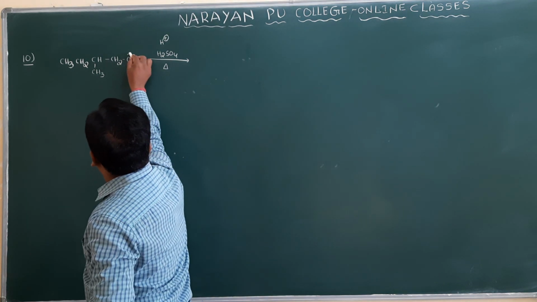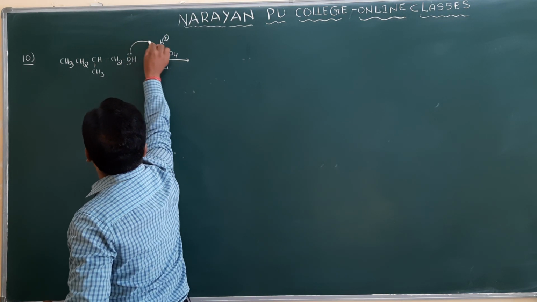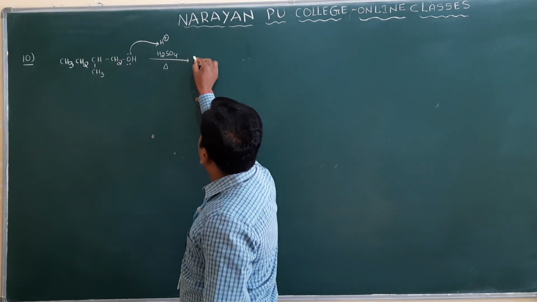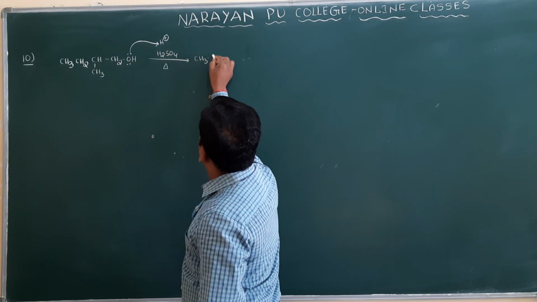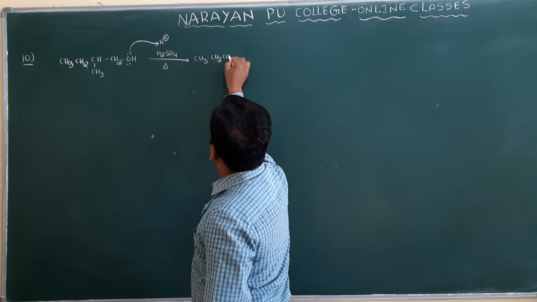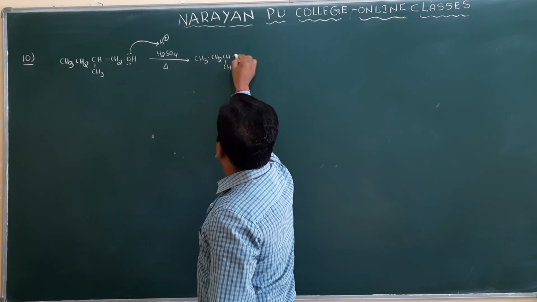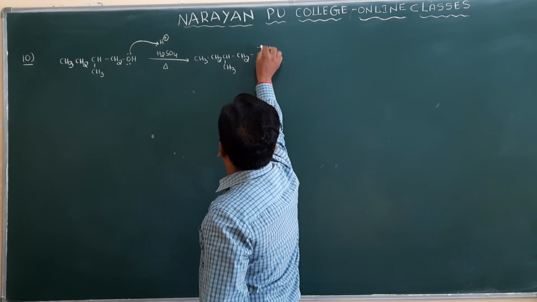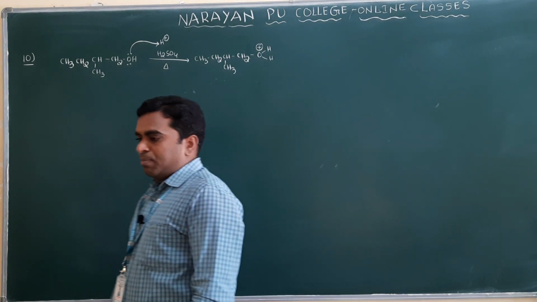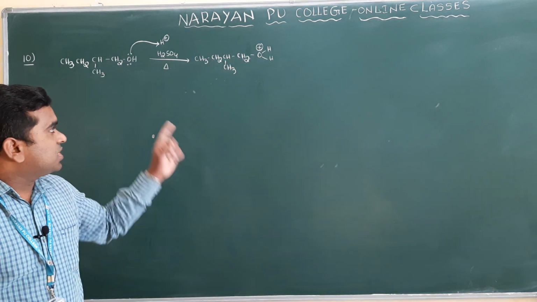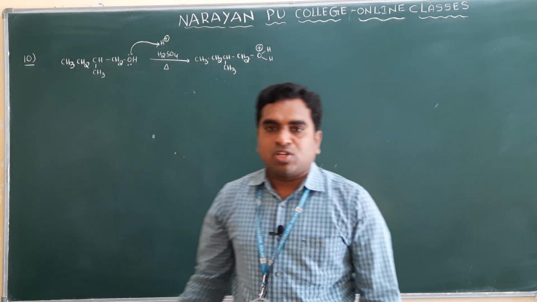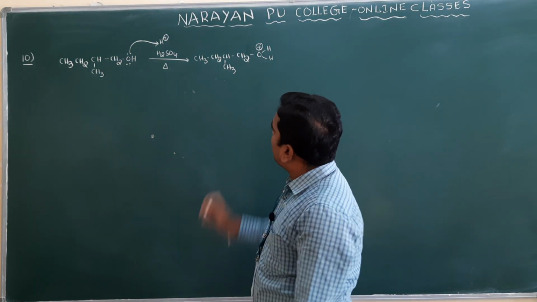You know that oxygen is there, and it donates a pair of electrons to H plus and is converted into CH3CH2CH(CH3)CH2OH2, and which charge do you get here? Positive charge, because oxygen is losing electrons. Losing electrons means it is giving electrons to H plus, so you get a positive charge.